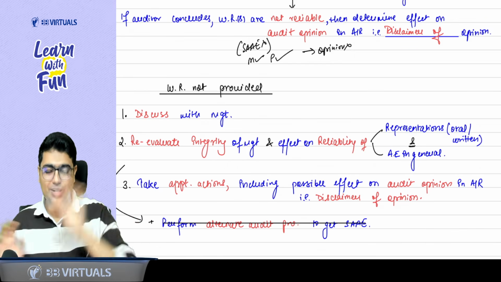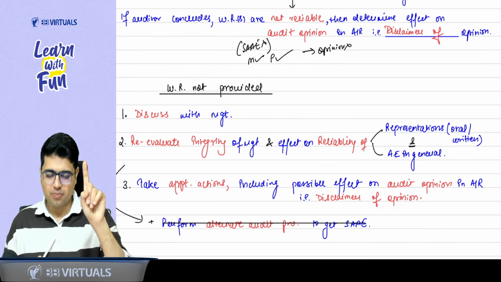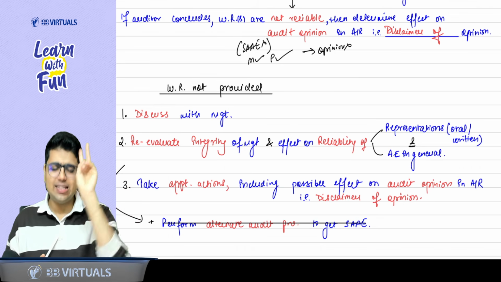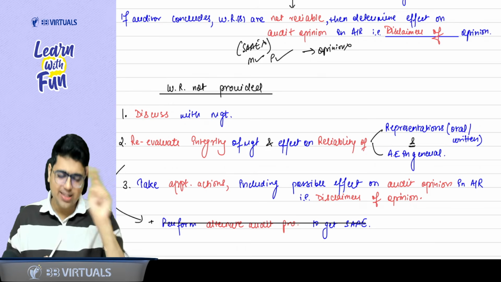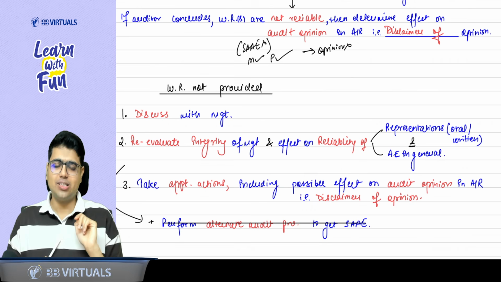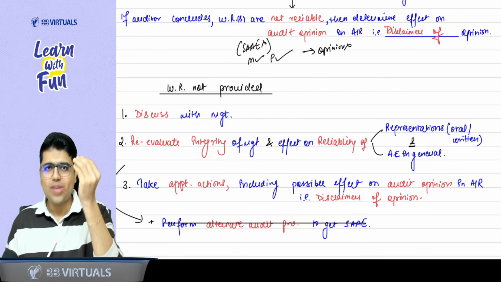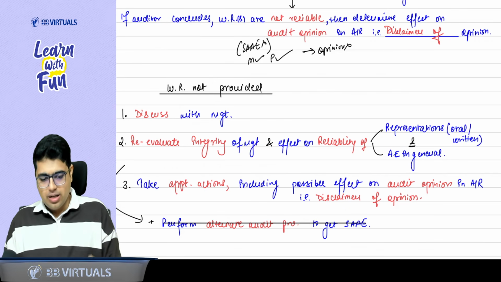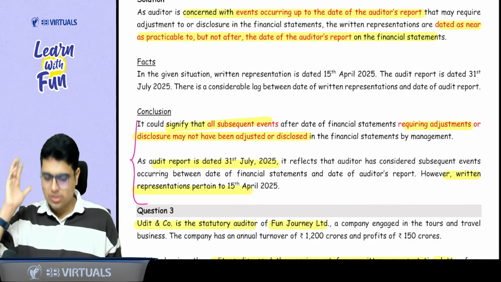Again, I am discussing an important topic. Discuss with the management. Reevaluate their integrity. They are dishonest people. So reevaluate the integrity and consider the impact on the reliability of other representations and evidence in general. Now, sir, lastly, take appropriate action, including the impact on audit opinion, that is disclaimer of opinion. Clear, boss? Clear, sir.